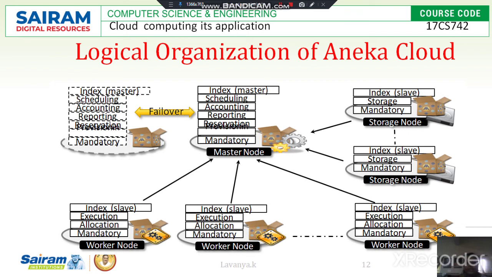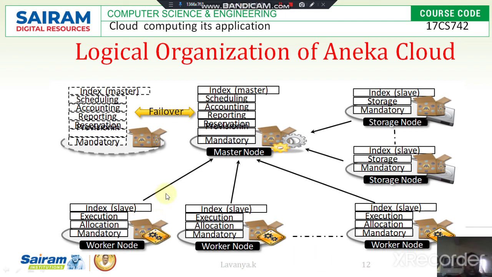Then the worker node as well as the storage node also store whatever output we get from the master node; everything is stored in the storage nodes. But the worker node executes all the operations and makes the memory allocations inside the cloud. So this is what the worker node does.